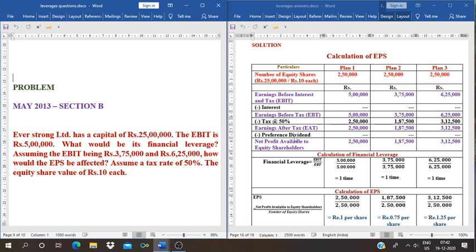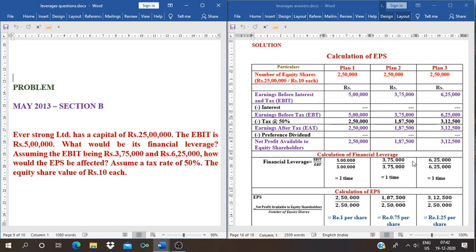From that, we should deduct the preference dividend and look at the problem. Preference share capital is not given. So, there is no preference dividend. We will get net profit available to equity shareholders. After calculating net profit available to equity shareholders, then we need to calculate the financial leverage. The formula for financial leverage is EBIT divided by EBT. For the plan 1, EBIT is 5 lakhs, EBT is 5 lakh. Financial leverage is 1 time.